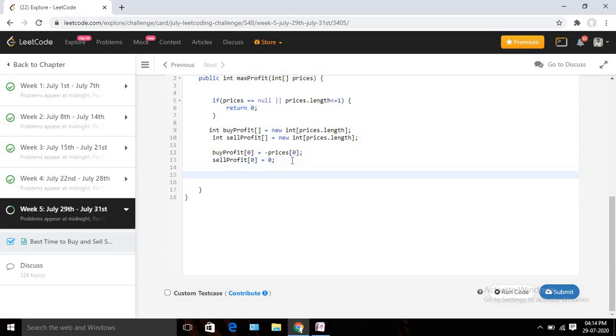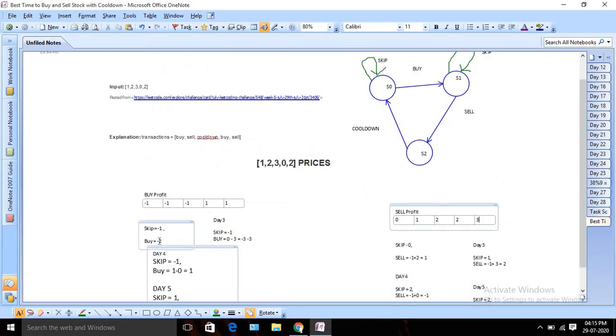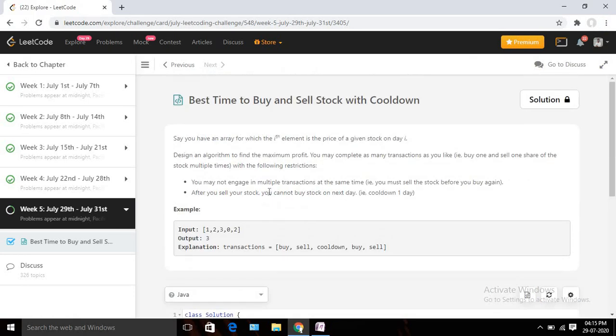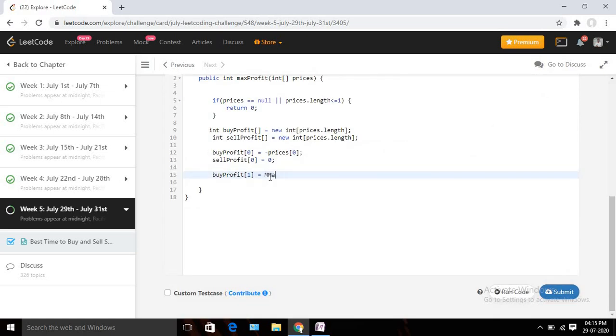Now I need to calculate my buy profit for day 1. For day 1 I have two options: I can skip or I can buy. So it should be Math.max.